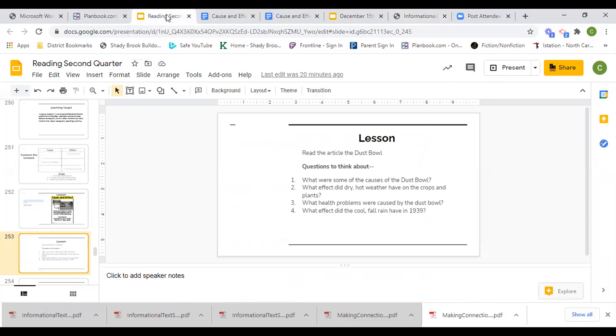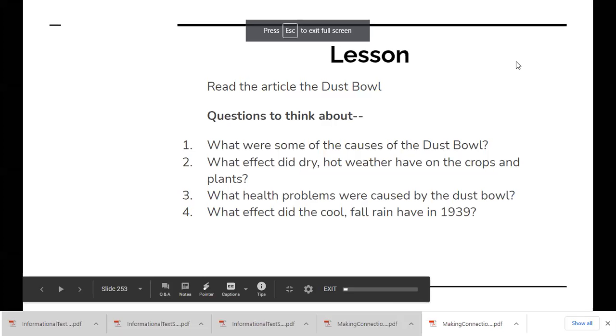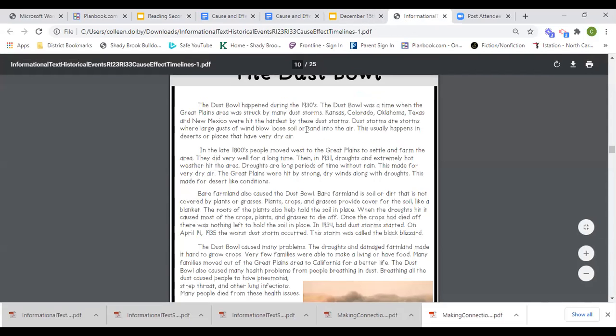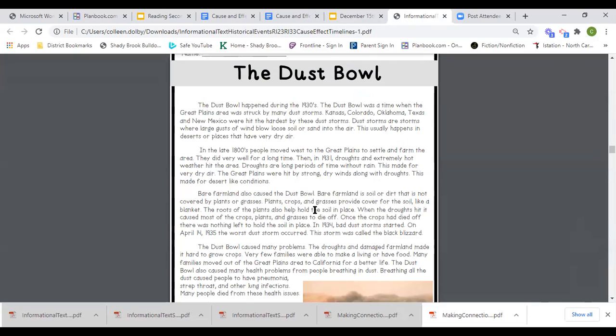Let's go back to our pre-reading questions. The first question it asked us, what were some of the causes of the Dust Bowl? If we go back to our article, we can see in the beginning of our article, it stated that in 1931, droughts and extremely hot weather hit the area.